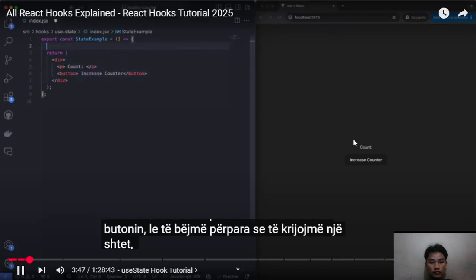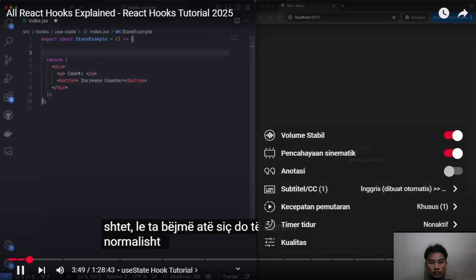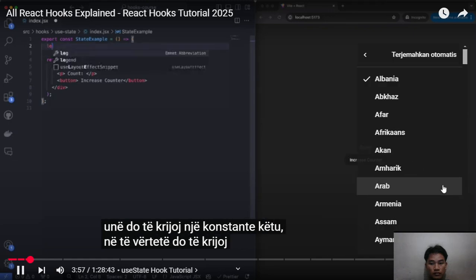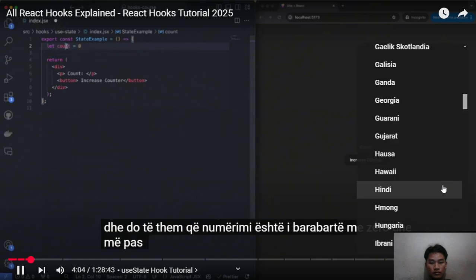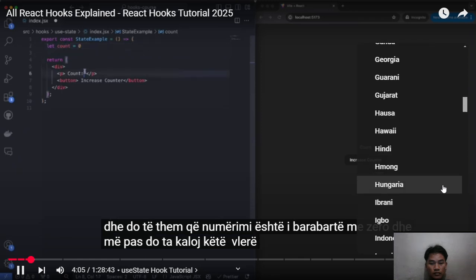We have no functions to call when you click the button. Before we create any state, let's just do it how we would normally do with a normal variable, as if you were playing around with JavaScript. I'll create a constant over here. Actually, I'll create a normal variable that can be altered, and I'll say count is equal to 0, and then I'll pass this value over here by passing count. Perfect. You see, now we see the count being 0.